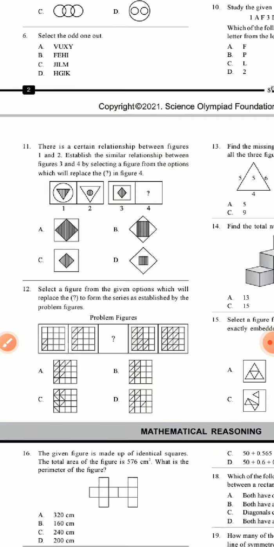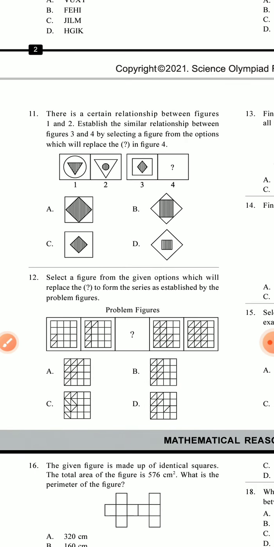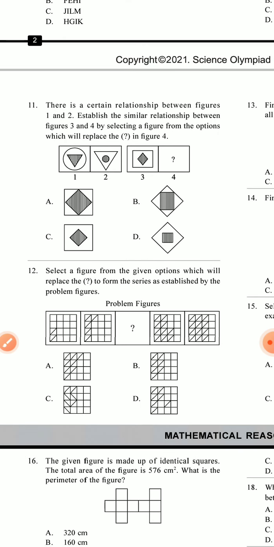So after 2 then 5, what comes after it? I think after 2 then 5, then 7 comes. 2 plus 3 is 5, 5 plus 2 is 7. That means you add first 3, then 2. In this way you can get the answer. The answer is B.